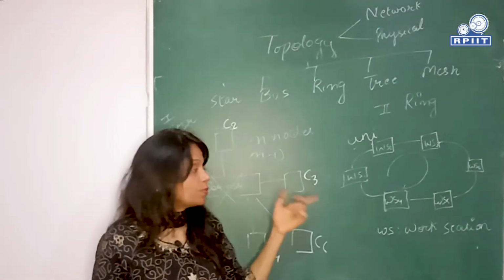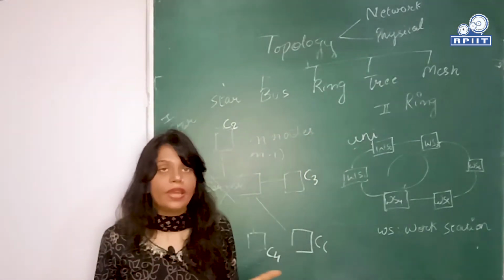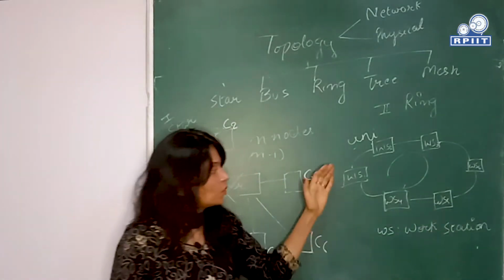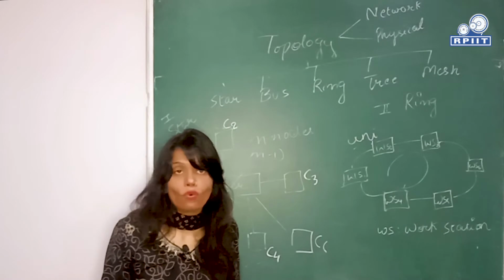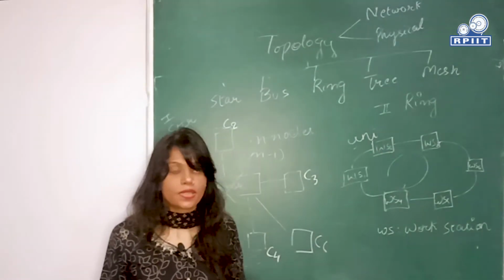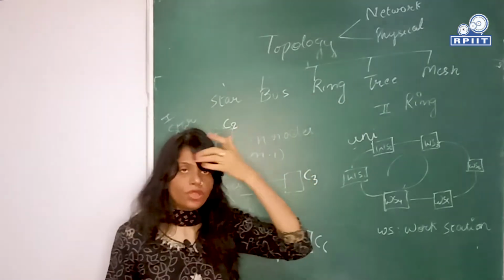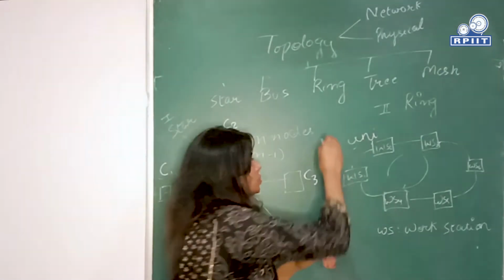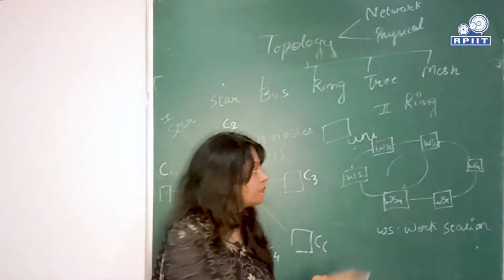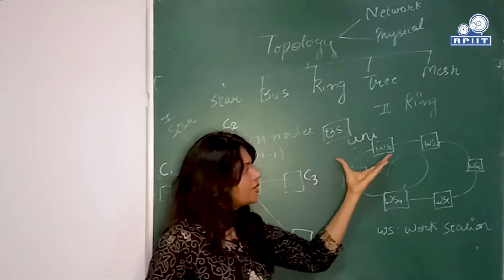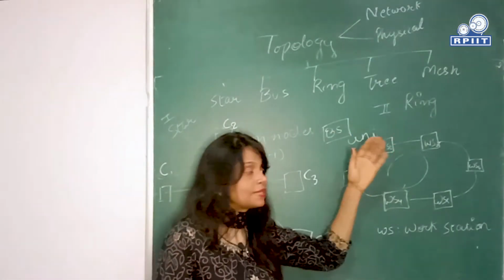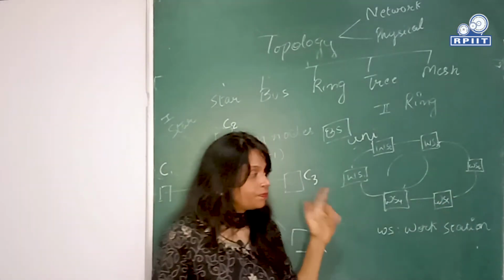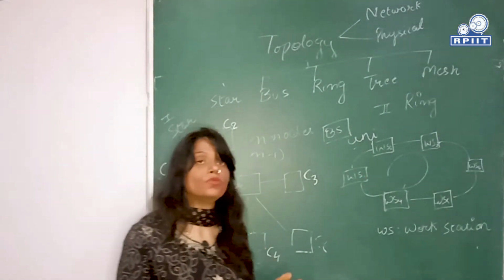So again, you can observe this by yourself, that if some failure occurs, if that ring fails, that is a unidirectional ring, then the whole network comes to a deadlock state. There is no way to communicate over these workstations. So usually with ring topology, when we need to set up a unidirectional ring topology, we use a backup server. So if this ring fails or if a particular workstation fails, this backup server is used to communicate over the network. Again, this is unidirectional, but we can use bidirectional ring also.